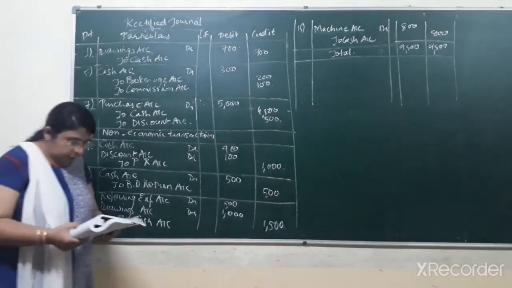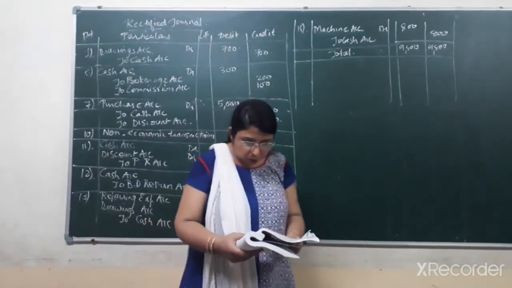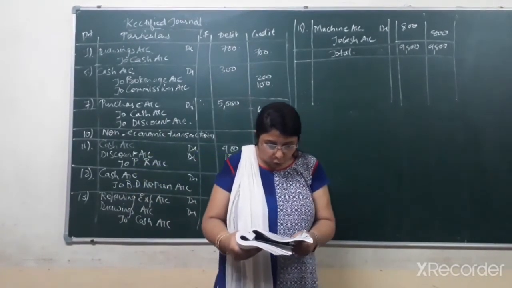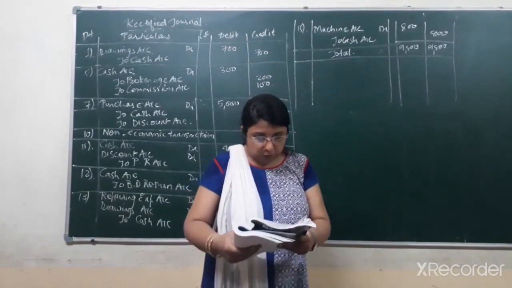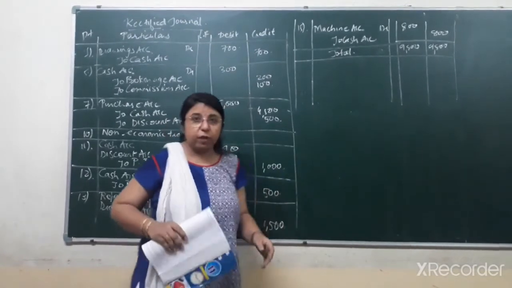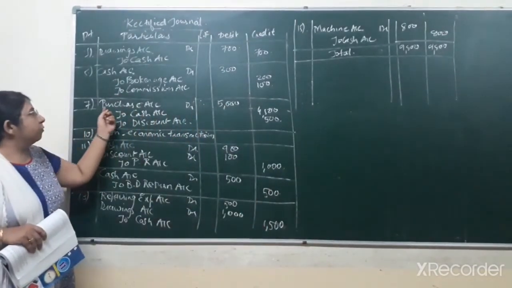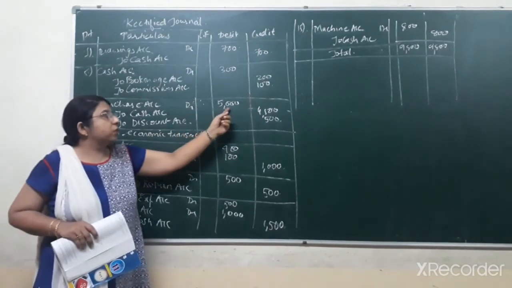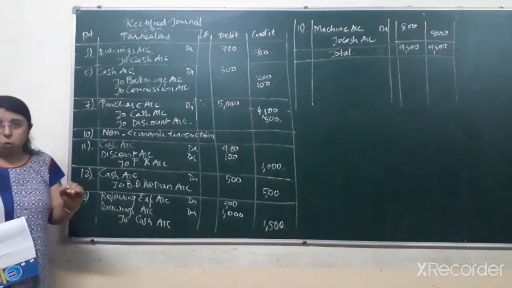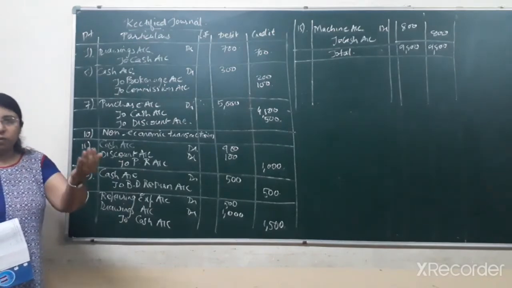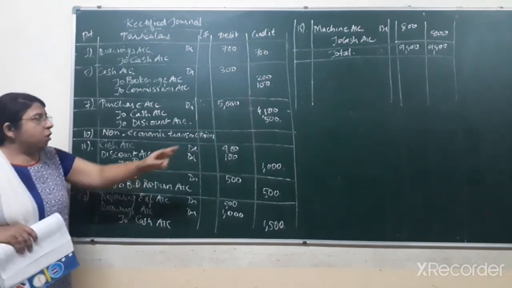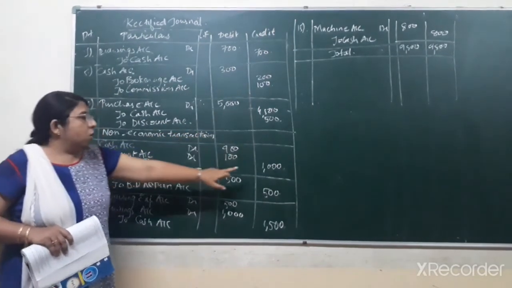Next one, that is on 11th date. Vivek account debit to purchase return account credit, that is by rupees 1,000. Being 20% goods returned to Vivek and cash received from Vivek. Now total we have purchased goods from Vivek worth rupees 5,000. You can refer to the previous journal entry of 7th date, where we purchased goods worth rupees 5,000 from Vivek. Out of 5,000 we are returning back 20% goods, it means purchase return. Previously we had purchased, now we are returning that goods to Vivek, but only 20%. So on 5,000, 20% will come to 1,000.